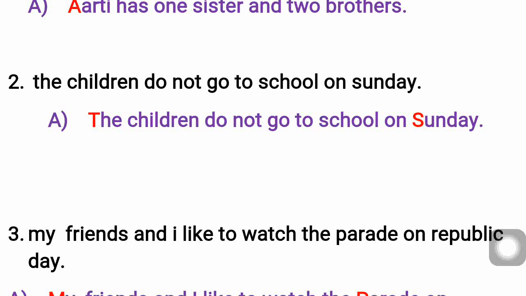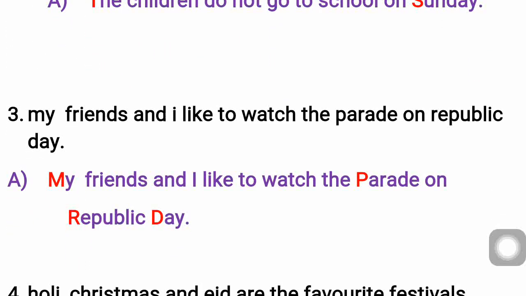In the calendar also, the days, weeks, holidays, all are mentioned with a capital letter. So here Sunday is a proper noun, so S is written in capital letter. You have to write all this in your notes. Touch the two lines, double rule, no. Touch the two lines and write it in your notes.